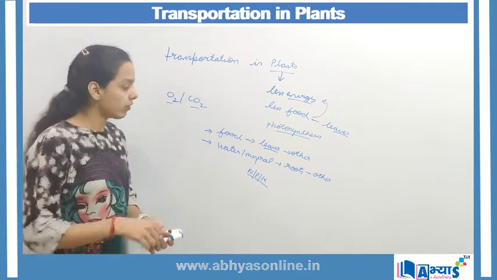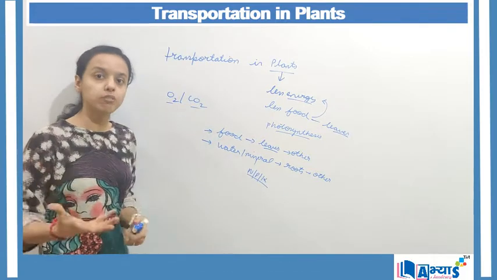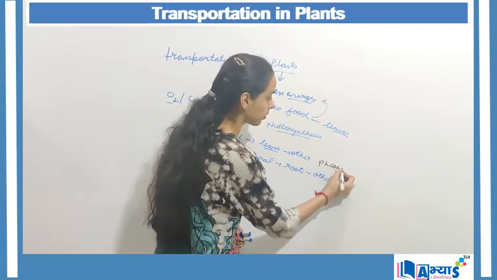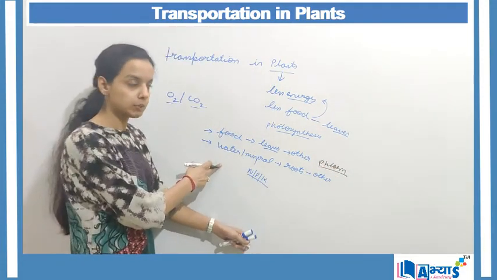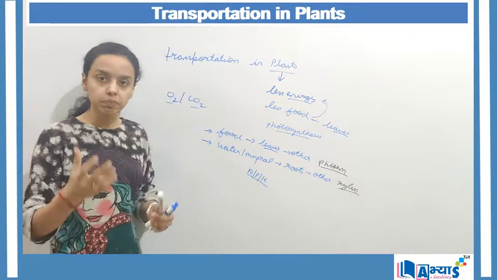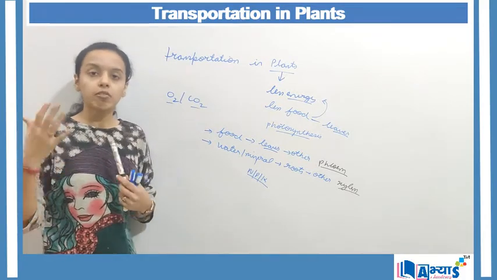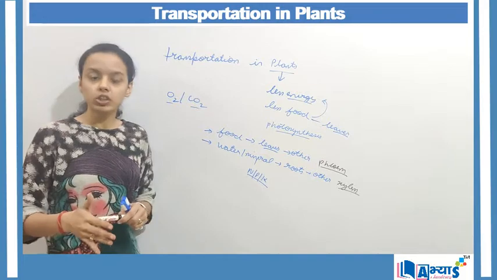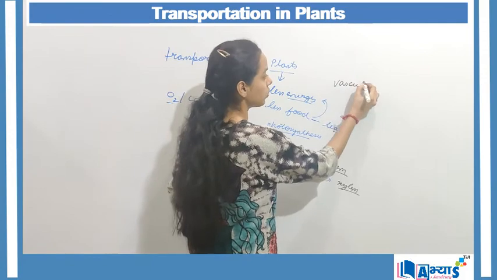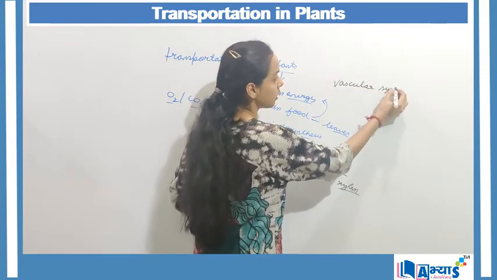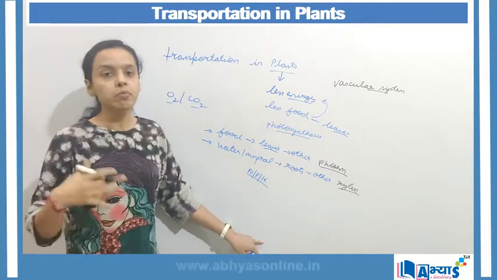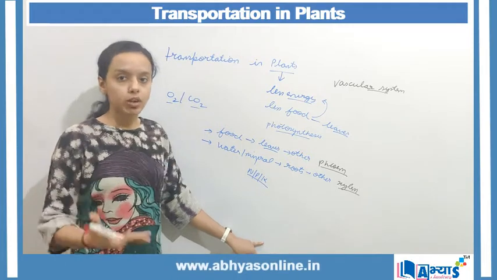So all these three important compounds and other important compounds are transported from the roots to other parts of the plant. Now when we talk about the food transportation, it is done by the tissue known as phloem. And if we talk about the water transportation, it is done by xylem. Hence we can say that in plants there is a tube-like structure for the transportation, and this tube-like structure is known as the vascular system. This is known as the vascular system of transportation, which is of two types, phloem and xylem. Phloem is for food transportation, xylem is for water transportation.